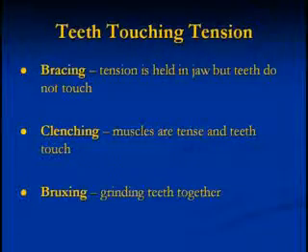There are 3 types of teeth-touching tension. Bracing is when you're holding tension in your jaw, but your teeth do not touch. Clenching is when your muscles are tense and your teeth are touching. And finally, bruxing is when you grind your teeth together.